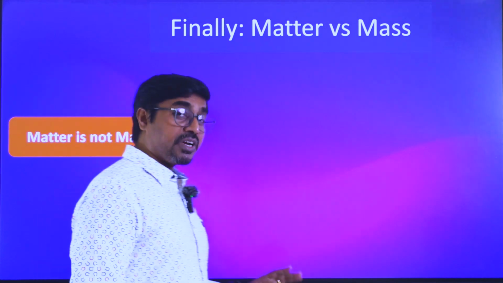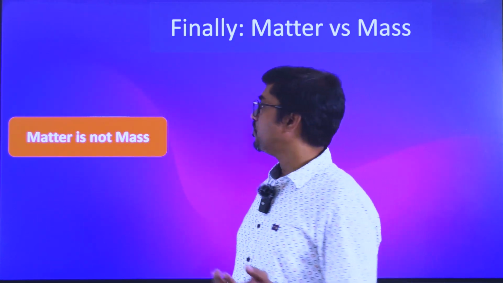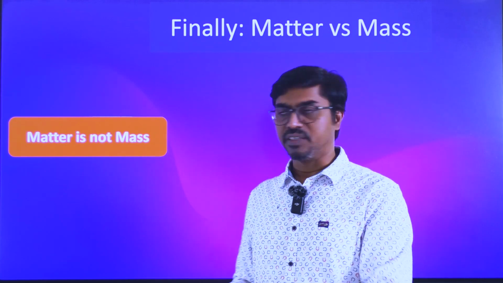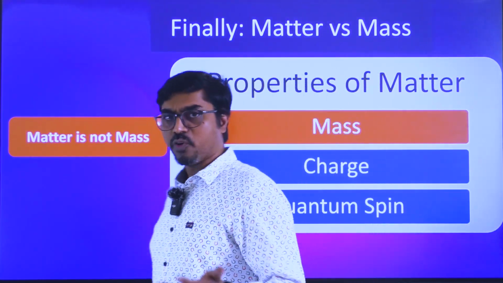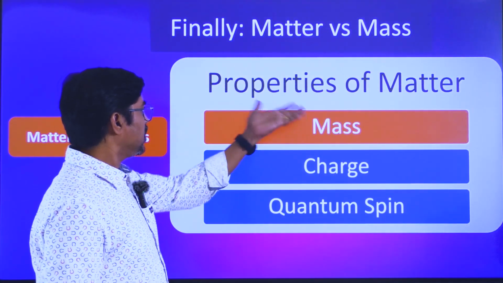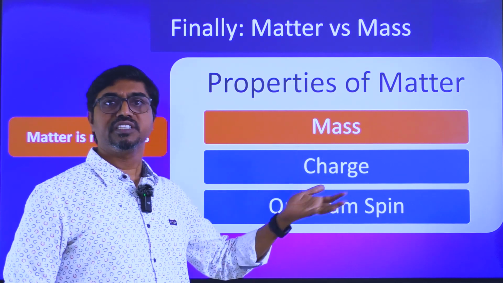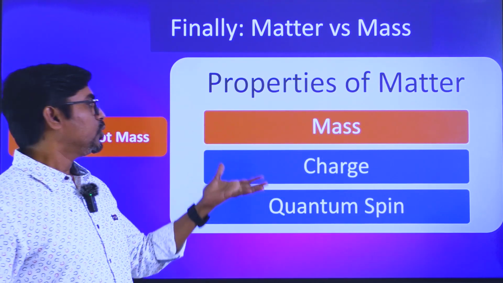Finally, there could be some confusion between matter and mass. Matter is not mass. Matter is an entity, mass is a property. So matter has so many properties, like mass. Matter exhibits mass as one property, because of which you experience gravitational forces, and also inertia of motion.